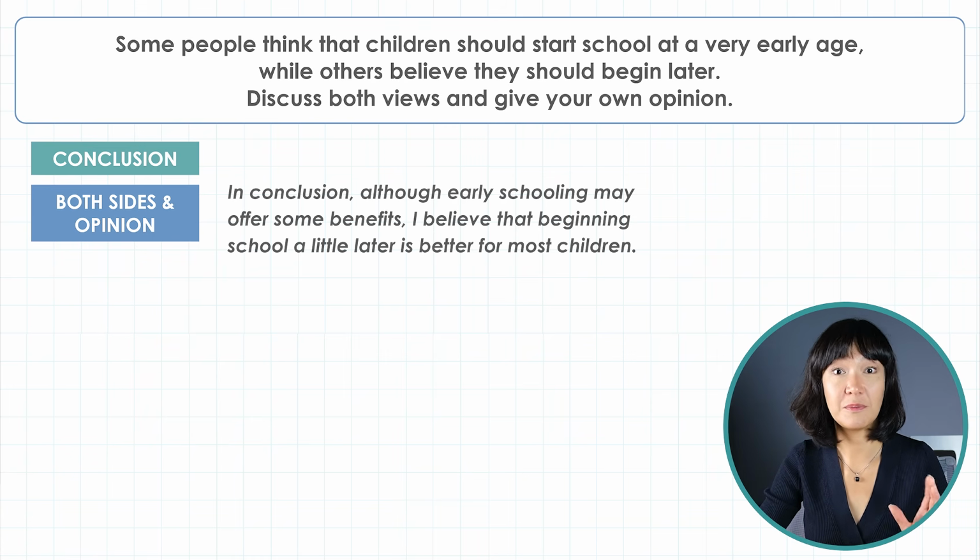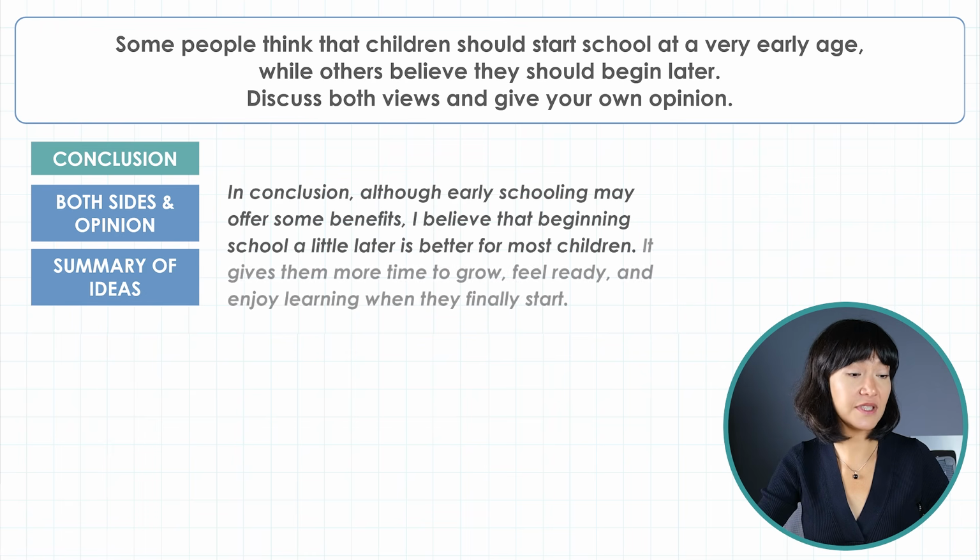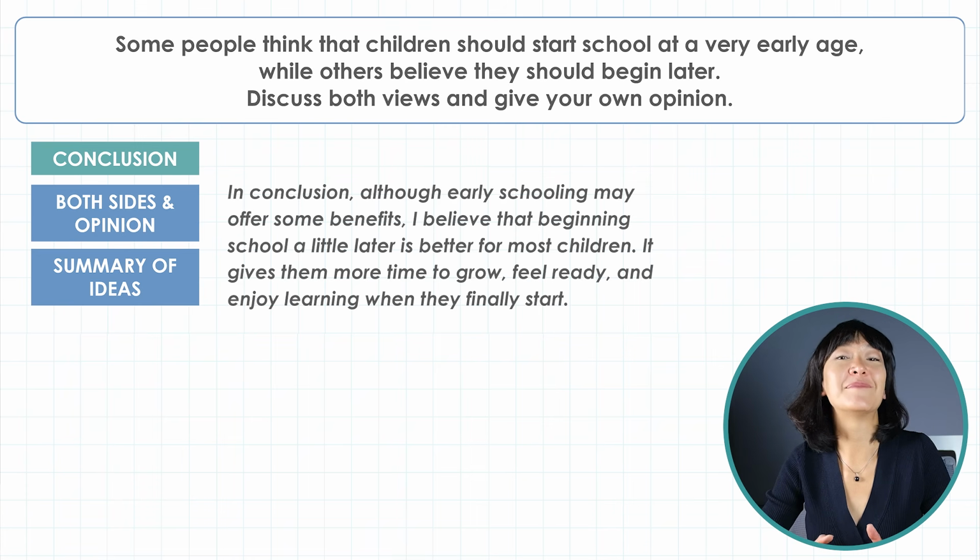It mentions both views and clearly states our own opinion. Now, the second sentence. It gives them more time to grow, feel ready, and enjoy learning when they finally start. This is a short summary of the main ideas in support of our opinion. So two sentences is all we need, one to restate the opinion and one to extend it.